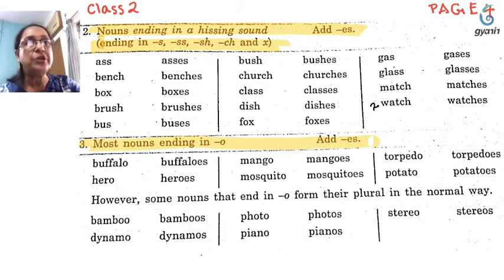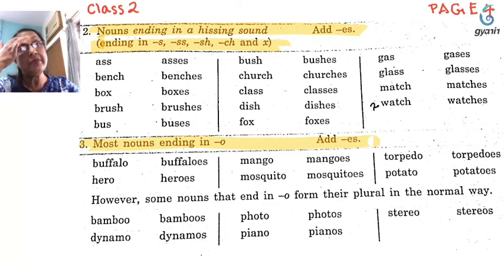Now we come to rule number 3. Most nouns ending in O, those also we have to add ES at the end. Here buffalo, see, ending with O, it becomes buffaloes, ES. We add ES at the end. Hero, heroes. Mango, mangoes. Mosquito, mosquitoes. Torpedo, torpedoes. Potato, potatoes. However, some nouns that end in O form their plural in the normal way.